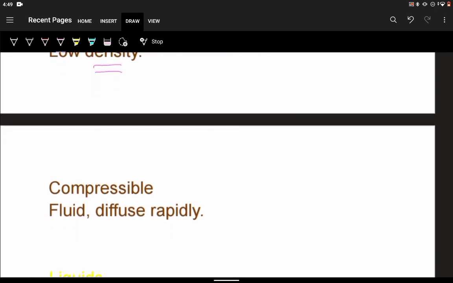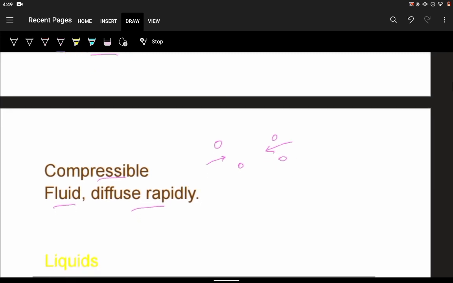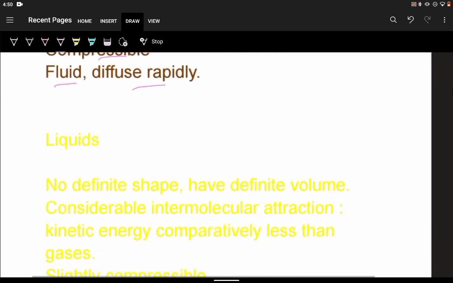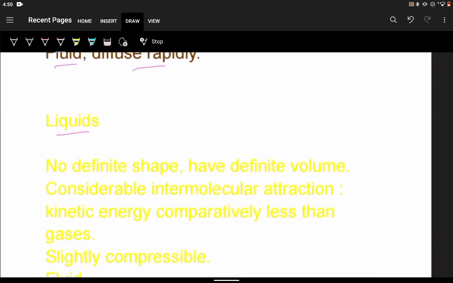Since the molecules are very far apart, if we apply some pressure, they can be forced to come closer together. So the gases are compressible. And as I told you, they can flow, so they are fluid and they diffuse rapidly. One gas can diffuse into another gas very fast because the intermolecular space is very high. Next we see the liquids.